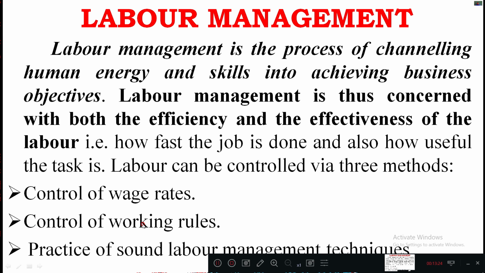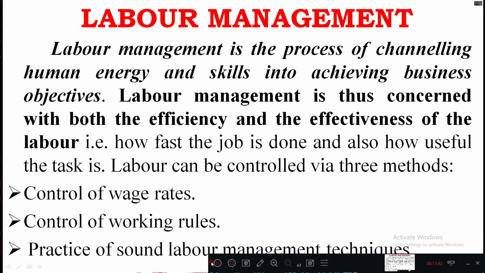And then control of working rules. So every construction industry will be having certain rules and regulations. So according to that, you can control the management of the labors. And here, practice of sound labor management techniques.